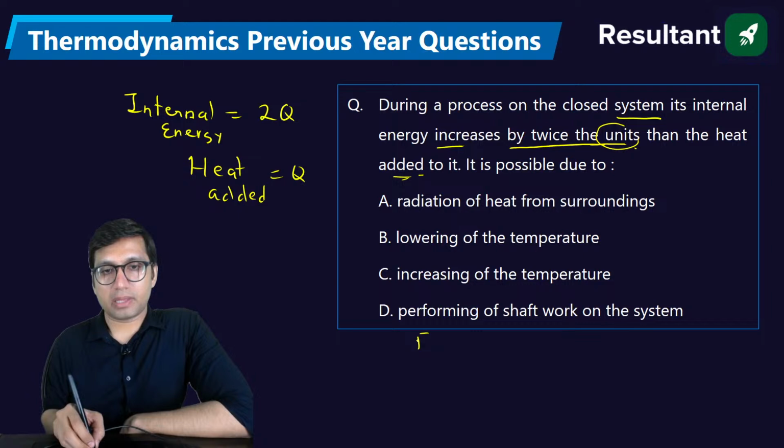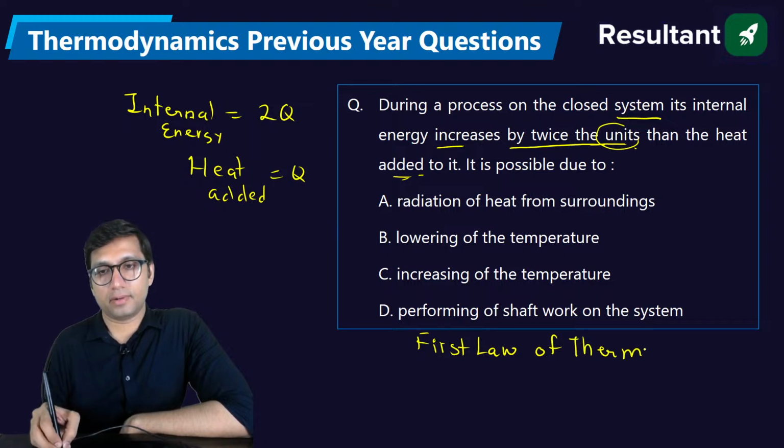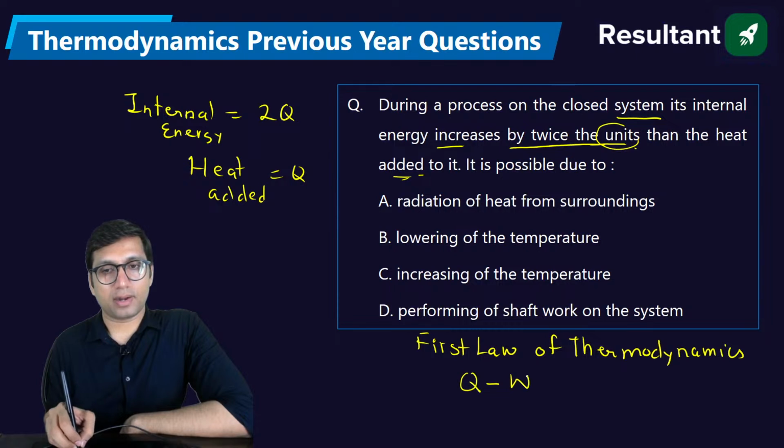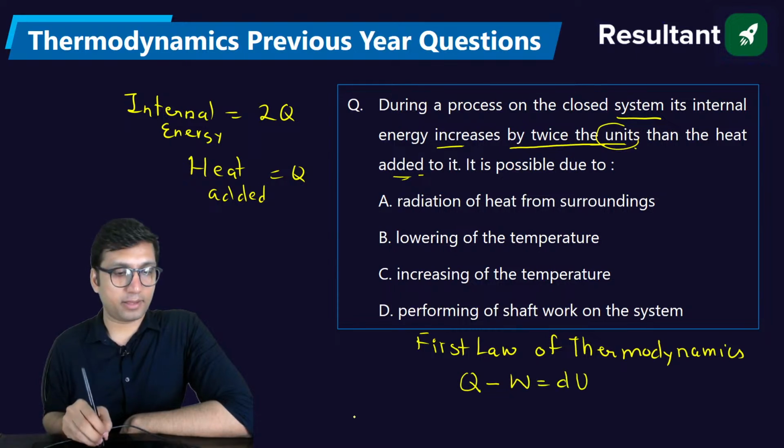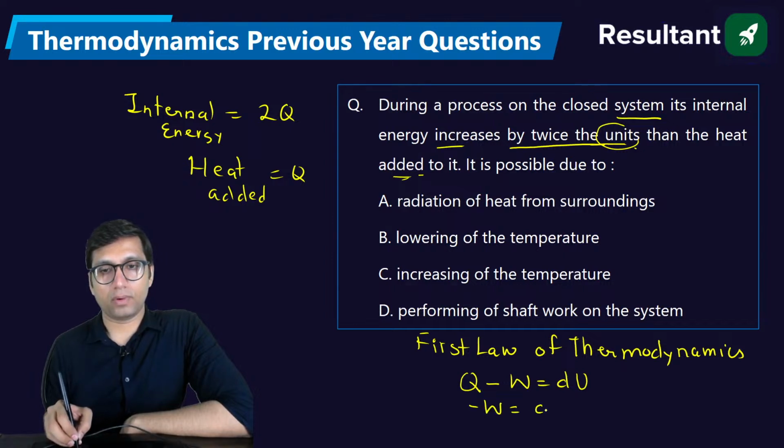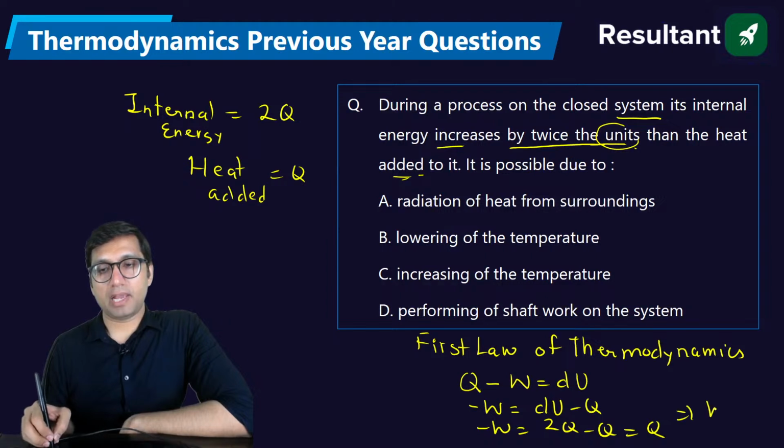So we know the first law of thermodynamics. I think everybody knows that, right? According to the first law of thermodynamics, Q, that is heat supplied, minus work done, is equal to change in internal energy. So minus of work done is equal to dU minus Q. Du is equal to how much? Tell me. It is 2 into Q minus Q. That will be Q. So we can say work will be equal to minus of Q.